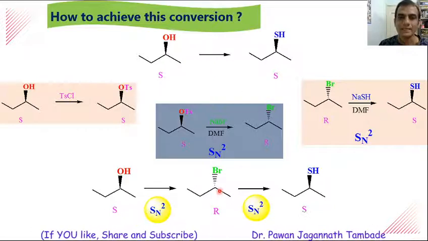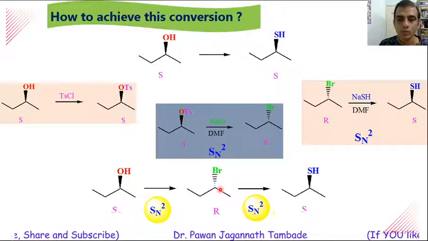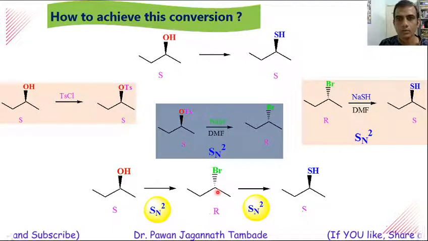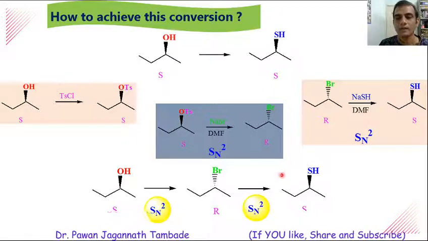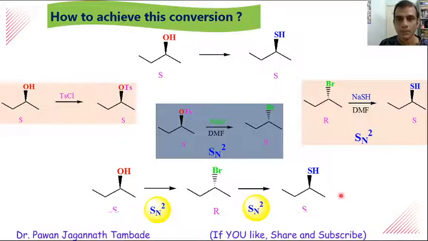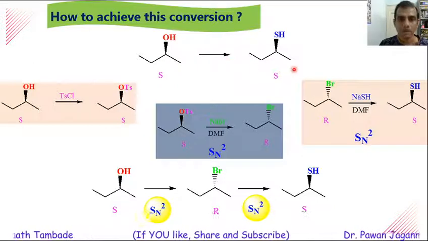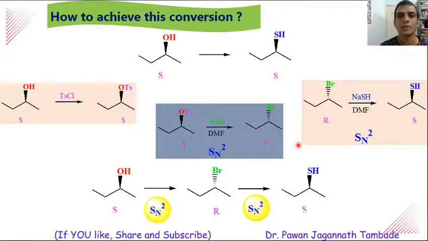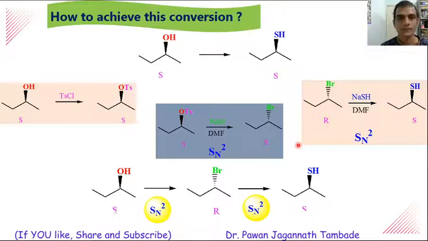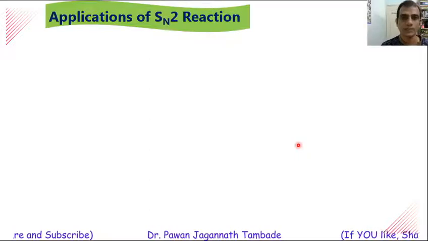In the second stage, that is the last stage, this R-2-bromobutane further undergoes an SN2 type of reaction and we will get our expected product. So this is how we can do this conversion. So this is a very important application of SN2 type of reactions. Now we will see some more applications of SN2 reactions.